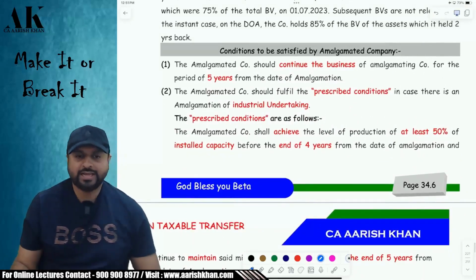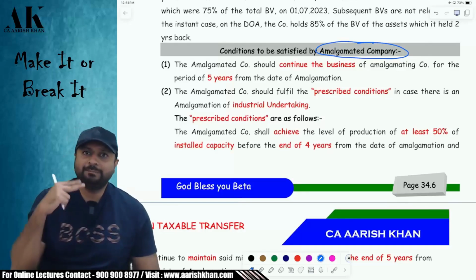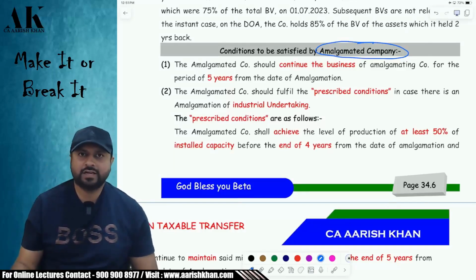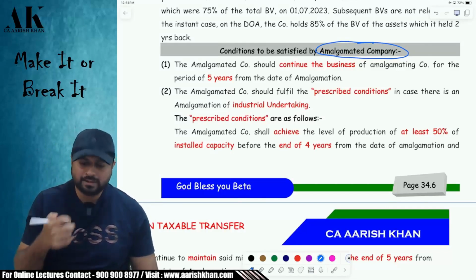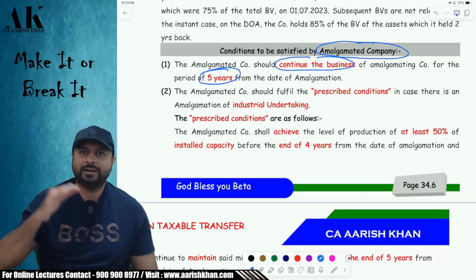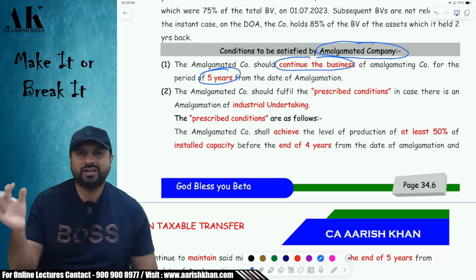Now next page, the amalgamated company has to fulfill 3 conditions. Amalgamating has to fulfill 2. Amalgamated has to fulfill 3. Which are the 3 conditions? First, the amalgamated company should continue the business for at least 5 years. It is not that you are buying the business and you are closing down in 1 or 2 years. No. If you are buying it, then you should at least continue for 5 years.